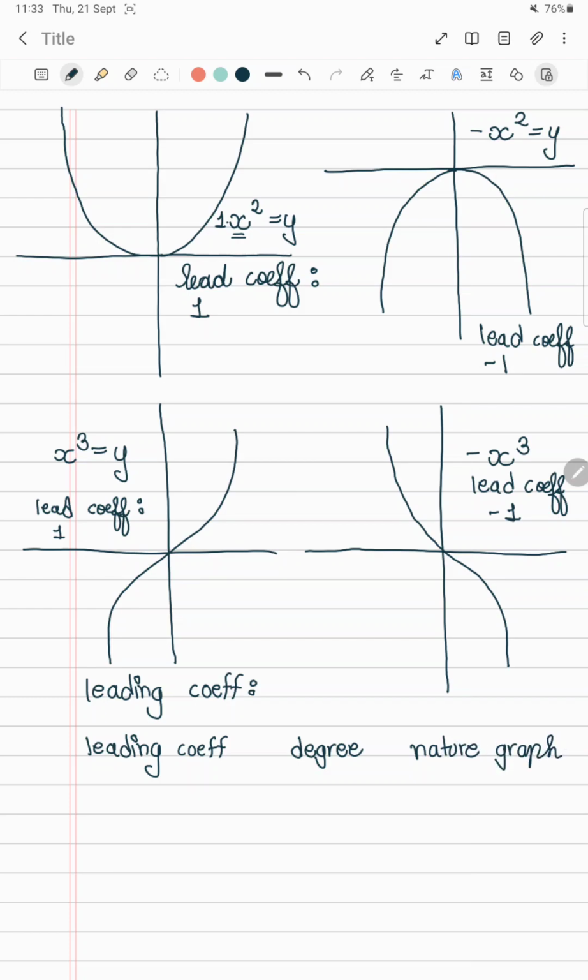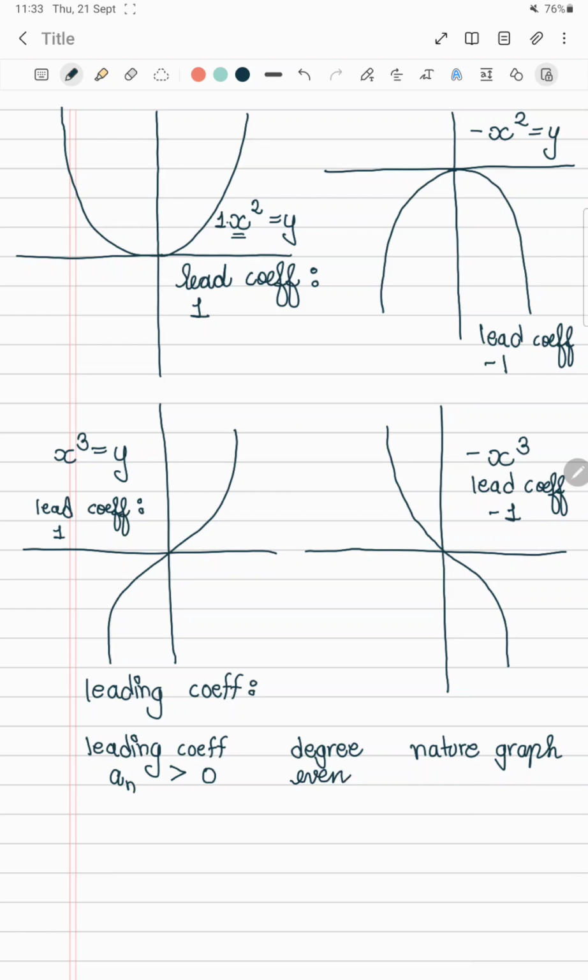So from here what we can conclude is, in the first graph we have leading coefficient, which is represented by an, to be greater than 0, which is 1, and the degree of the equation is even, which is 2.